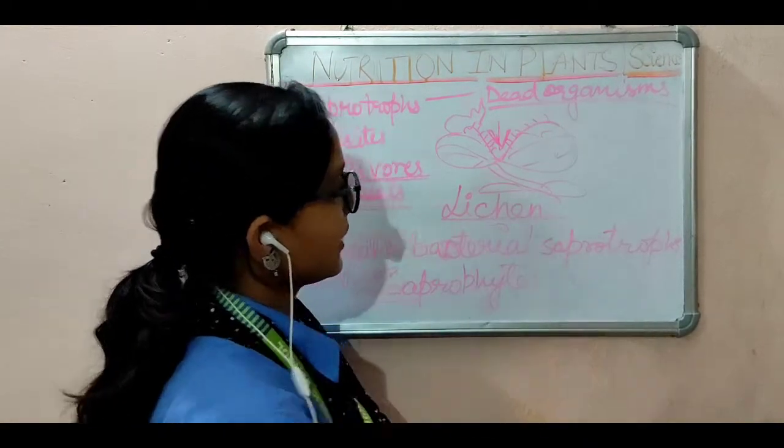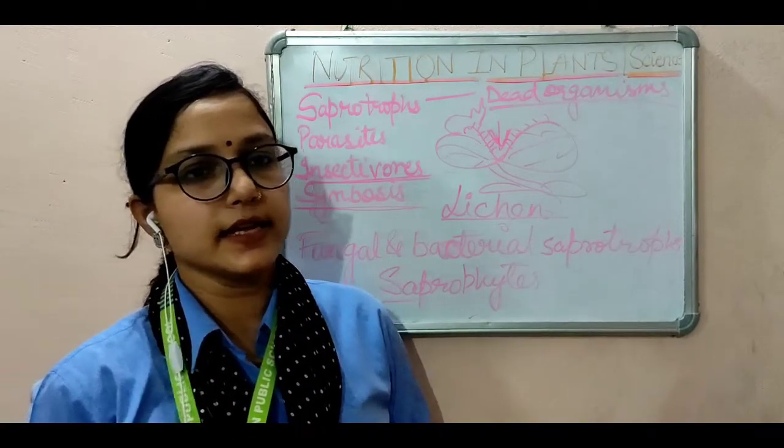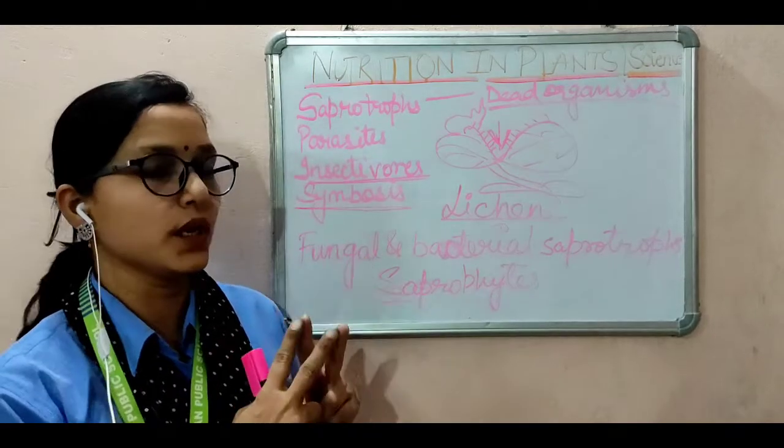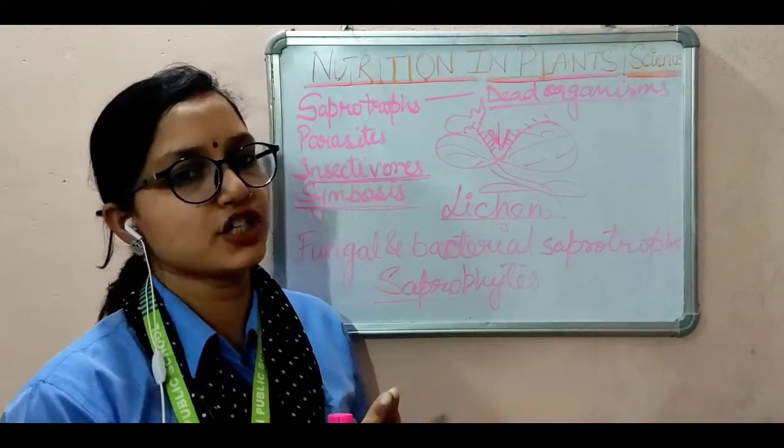Lichen, L-I-C-H-E-N, is an example of symbiotic nutrition. It is between algae and fungi.